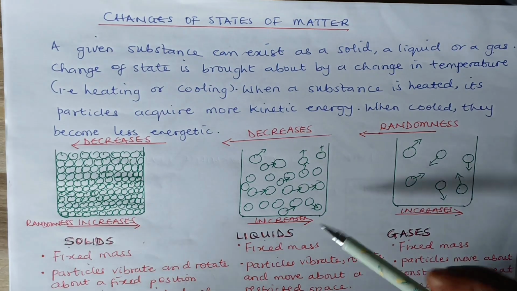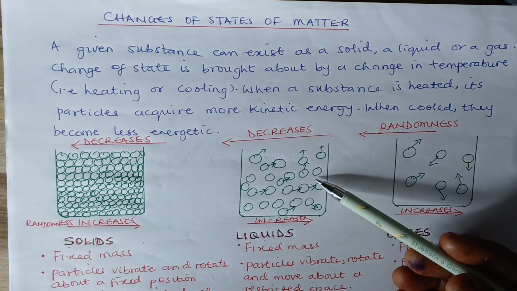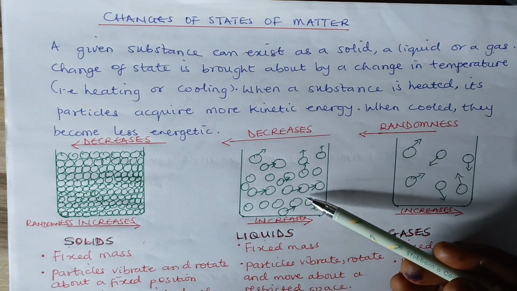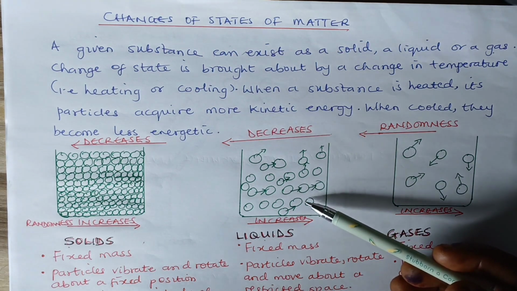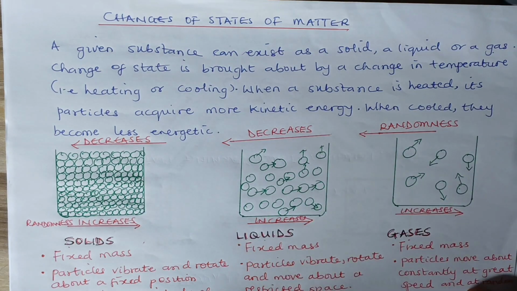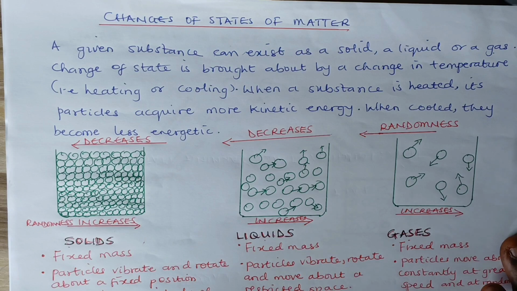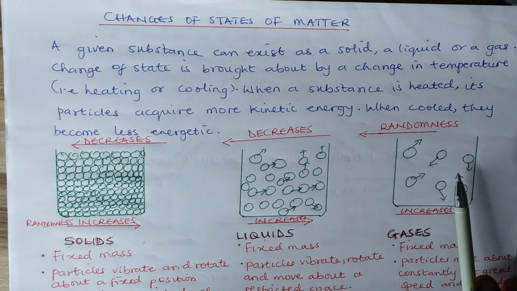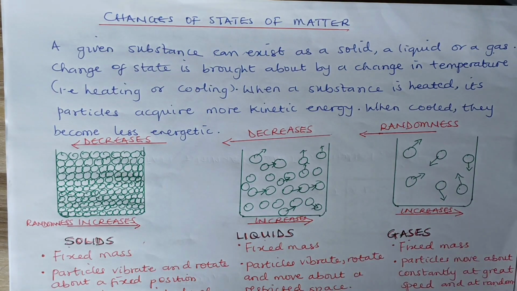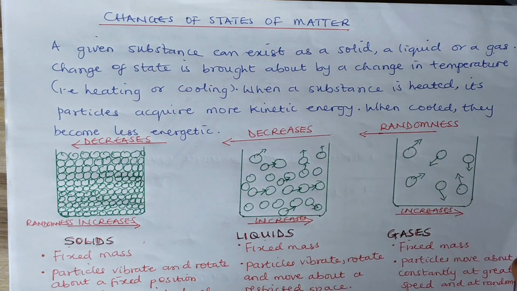Now, liquids tend to have weak forces holding their particles together. There are weak intermolecular forces holding them. That's why the boiling point of liquid is not as high as that of solid. The degree of randomness or disorderliness is very high compared to that of solids, but low compared to that of gases. The particles are also in a state of disorderliness, but it actually decreases compared to that of gas.